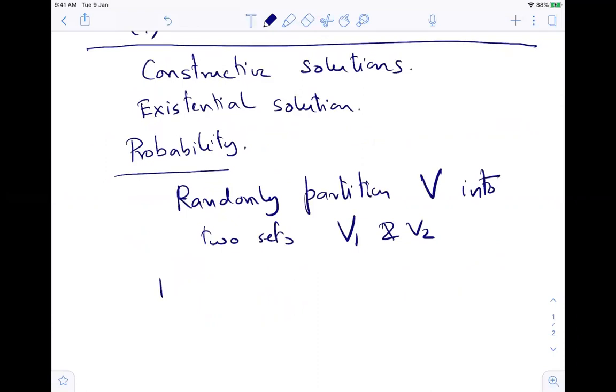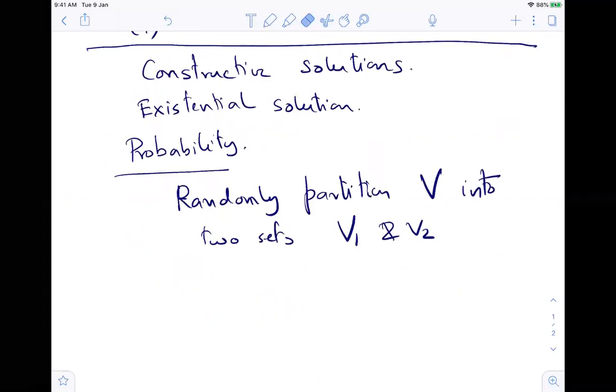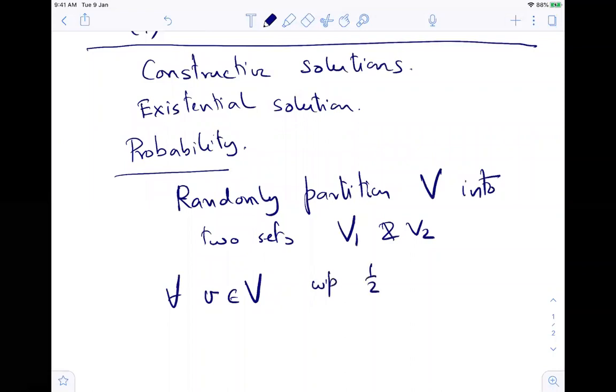What does randomly mean? For every vertex v in the vertex set V, with probability half I put v in V1, and otherwise, with the opposite probability, I put v in V2.